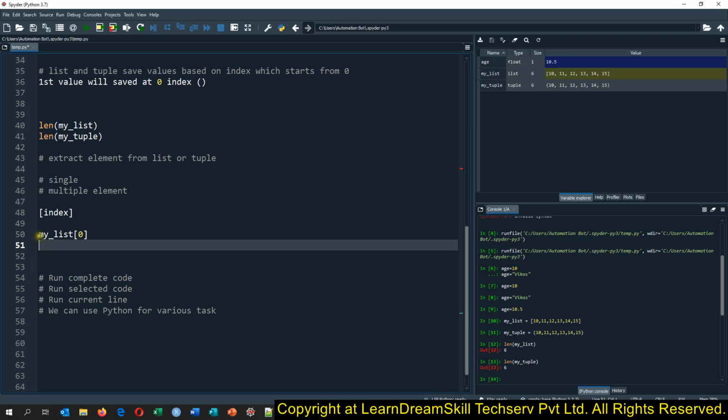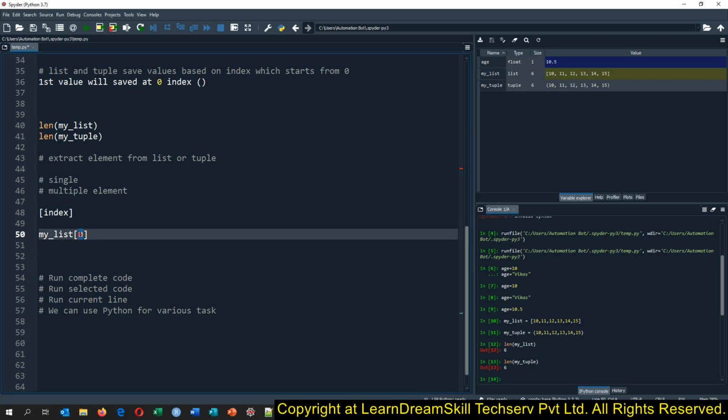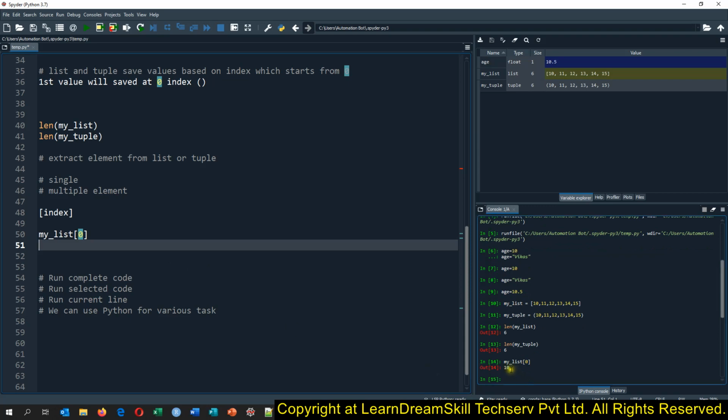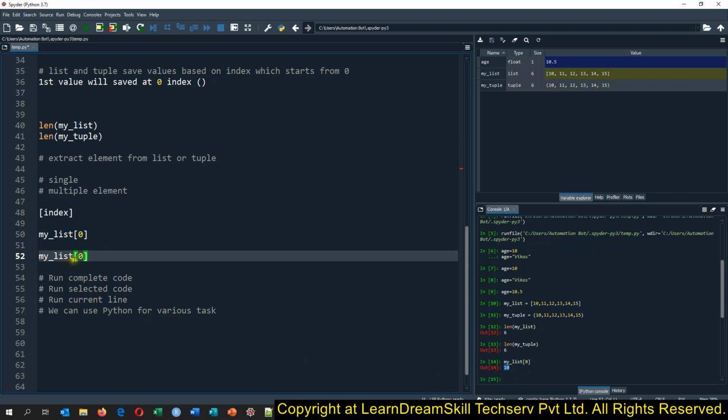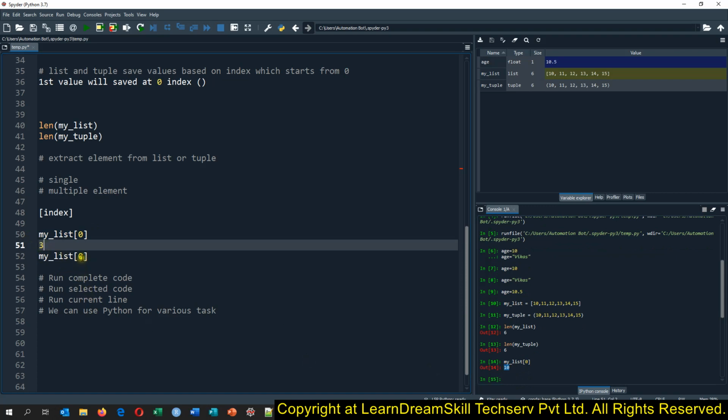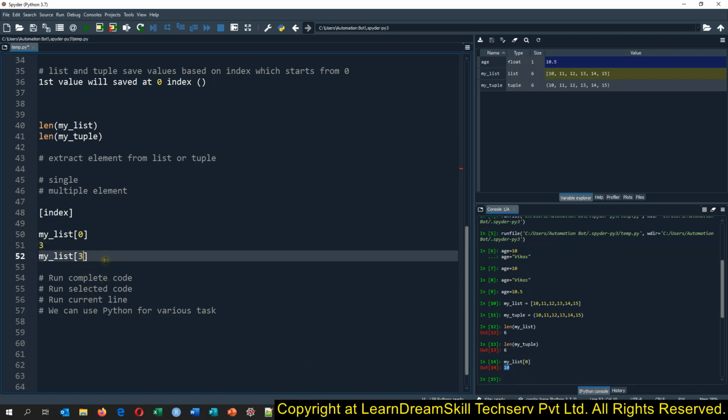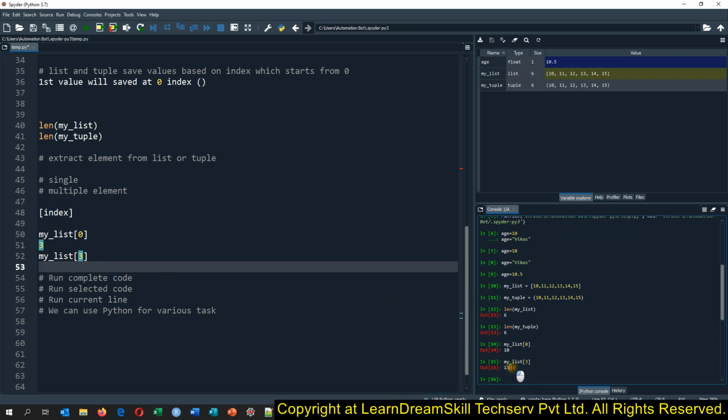So suppose I am just writing the Python code, and this code is just saying that, hey Python, please give me whatever value is there at the 0 index in my_list. So if I just run this code, you just see that it is giving me the value 10. Same way, now I don't know what value is there at the third index, so I need to give the third index here, and what value will it give? It will give the fourth element, because index is n minus 1. So if I run this, it will give me the fourth element, which is 13.